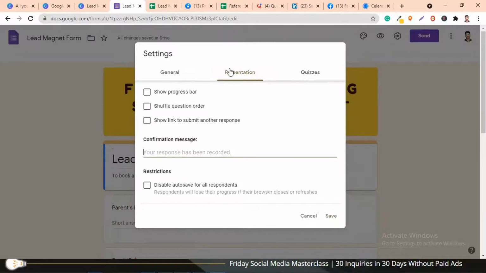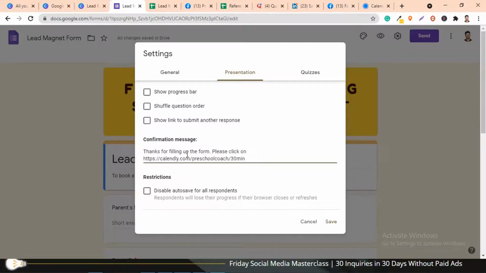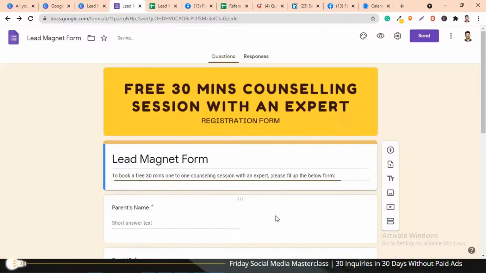Okay, yeah. So under the settings, when you go to this presentation, just under the confirmation message, just mention a line: Thanks for filling up the form. Please click on and then copy that Calendly link to book your free slot. Okay, and then just save this. Now let's test this form out.